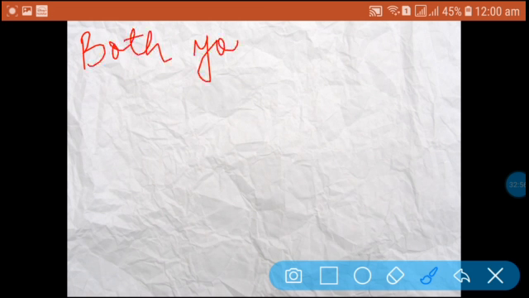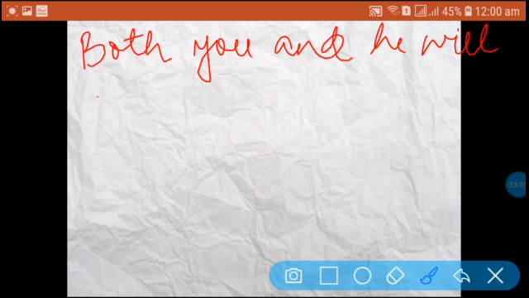Okay, so the examples are: Both you and he will go there. You can see two subjects are here. This is the affirmative form.